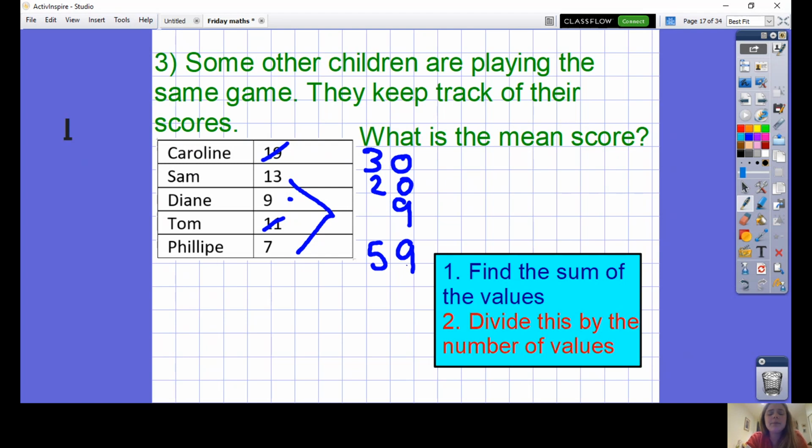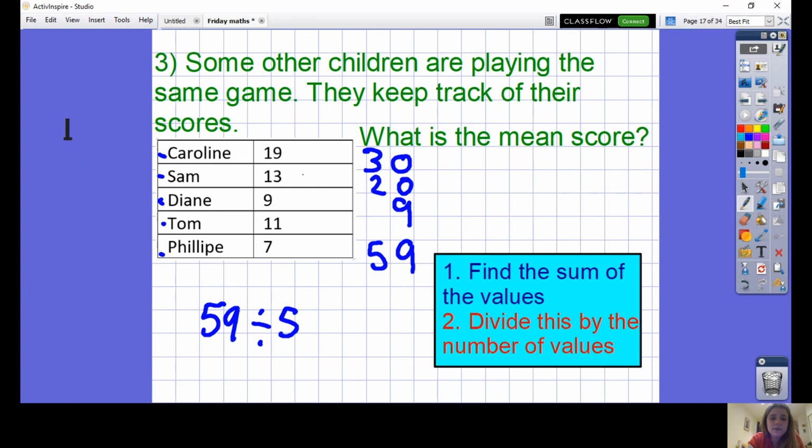Can you see why it's important to add your answers up twice? If I hadn't added my answers up twice, I would have just kept my answer as 60, which would have given me the wrong answer. So now that I've added it up twice, actually 3 times, I can be confident that the total is 59. You're then having to do 59 divided by 1, 2, 3, 4, 5, divided by 5.